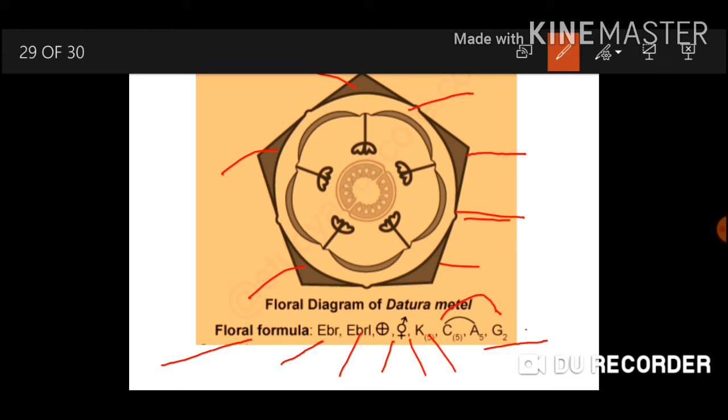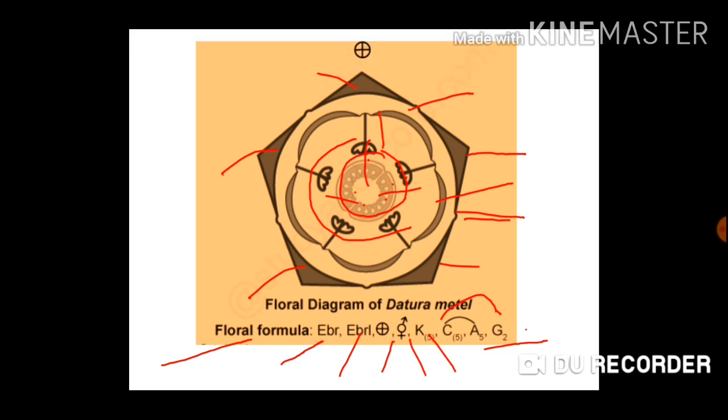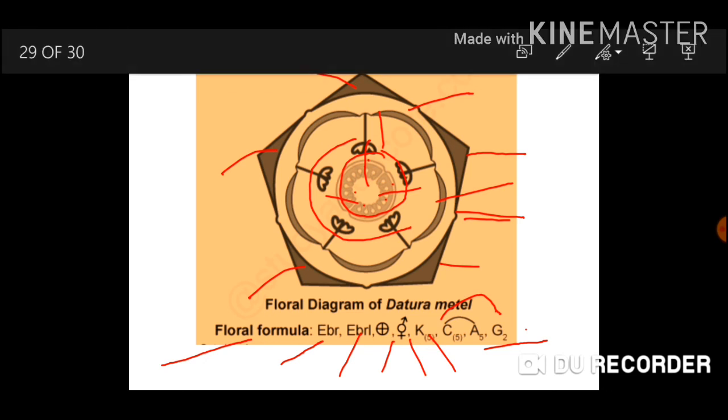Then inside the sepals there are petals, that are also 5 and also in gamopetalous condition. Then inside the petals, these are the stamens which are shown attached to the petals, that means epipetalous condition. And in the center you can see two-chambered ovary, axile placentation. All the ovules are arising from the axis of the ovary. So this is the floral formula and floral diagram of the family.